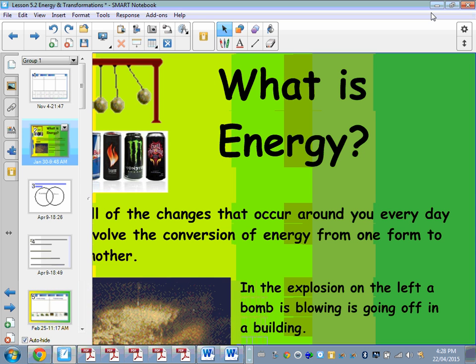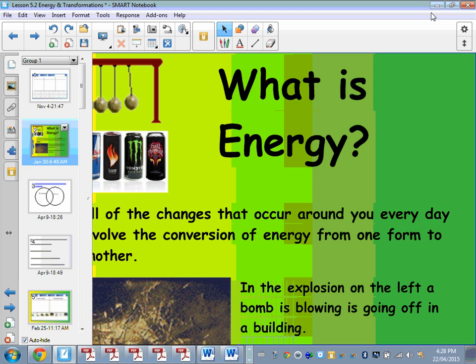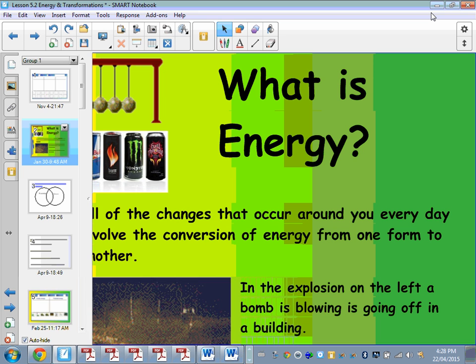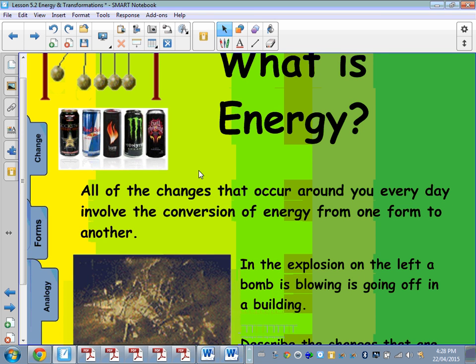Welcome, students. In our last lesson, we talked about the connection between energy, work, and power. In today's lesson, we're just going to talk about what energy is, what the different types of energy are, how energy is transformed from one form to the other, and what the law governing that is, the law of conservation of energy, which is a powerful law in physics and governs most situations that we're used to seeing in our lives. So the first question is, what is energy?